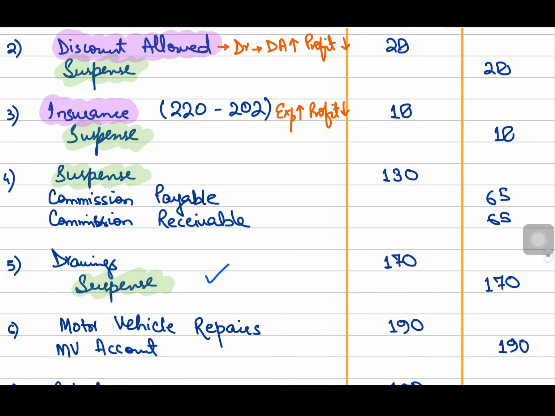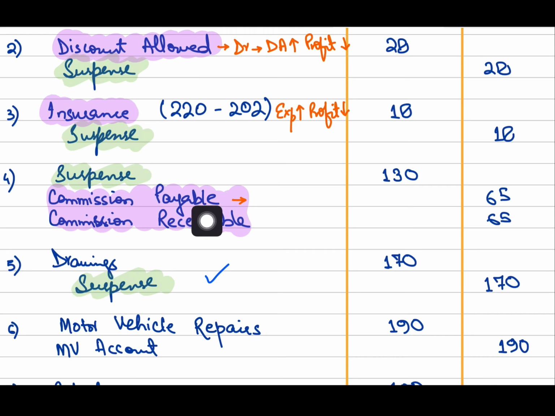Then what is happening in the fourth example? In the fourth example, you can see that commission receivable and commission payable, both of these accounts become part of my income statement. One is an expense account, another is an income account, right? So, in commission payable, instead of recognizing this as an income, we accidentally recorded this as an expense. So, now as you can see, I am crediting an expense.